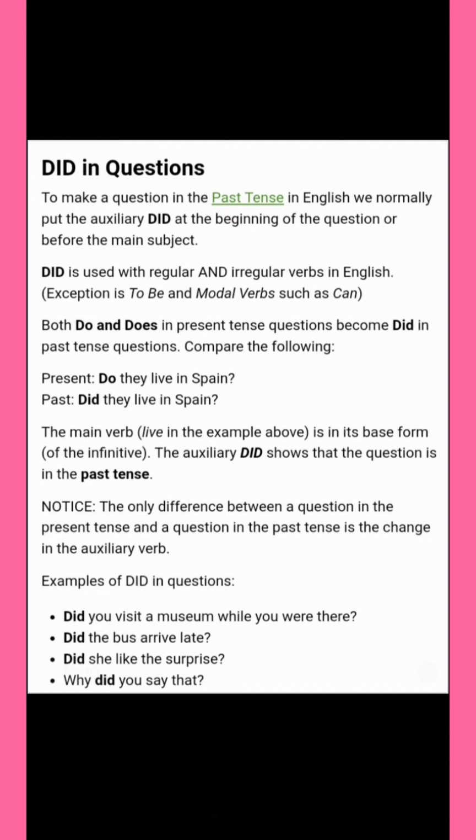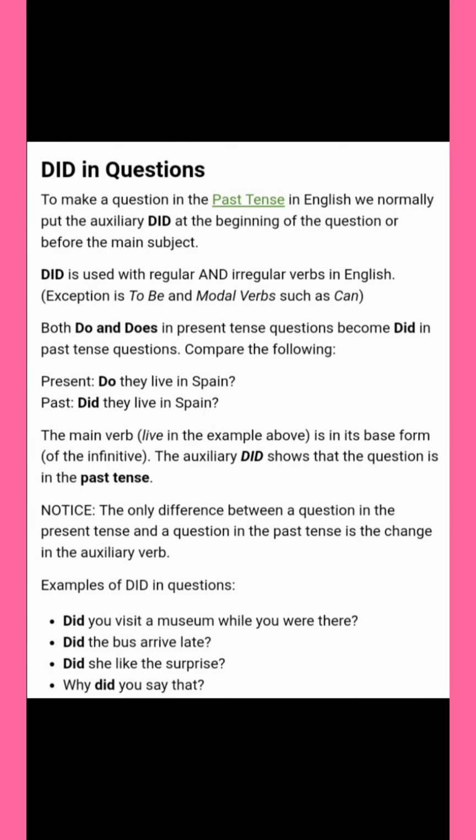they become did in past tense. Now, do they live in Spain? It becomes did they live in Spain? Now the auxiliary verb did shows that the question is in past tense. If there is did, that means the question is in past tense.